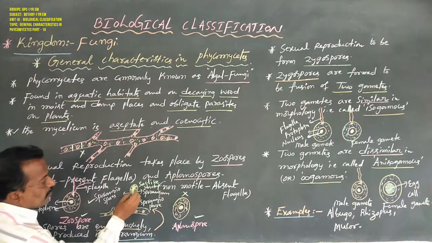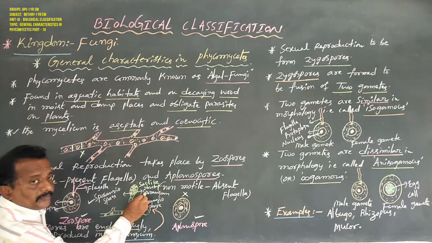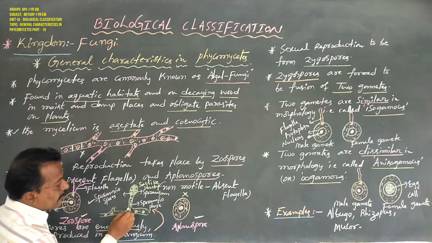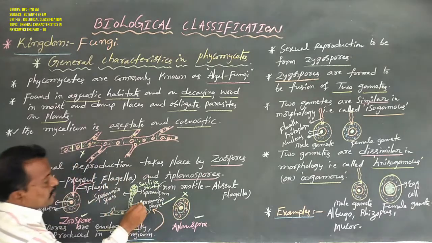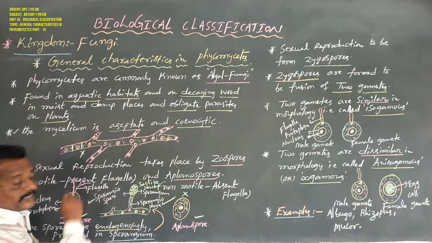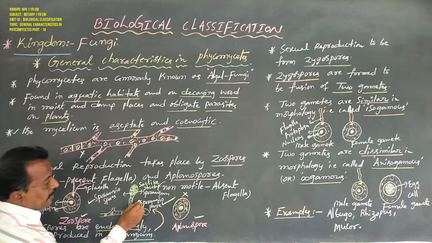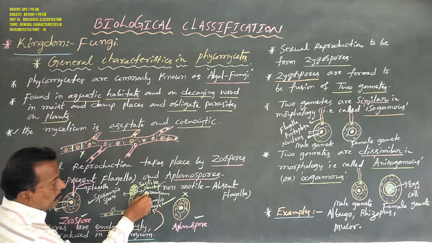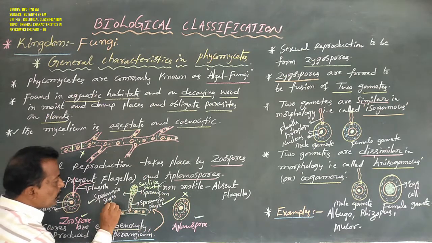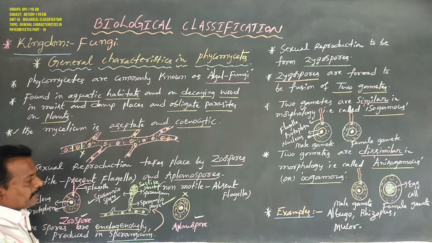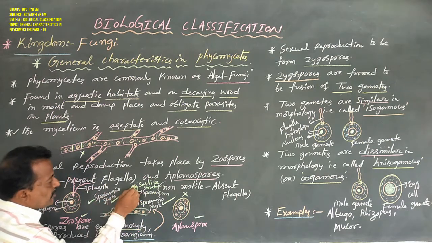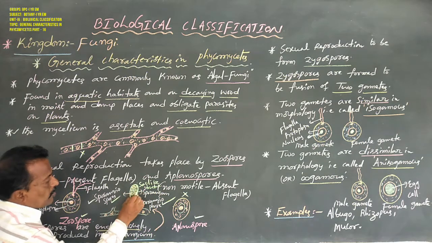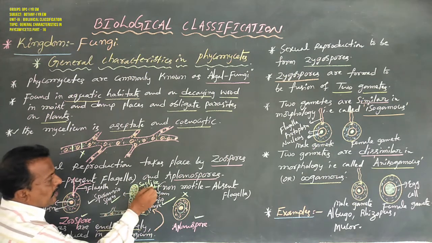A sac-like structure, the sporangium, is developed at the tip of one special hyphal branch. That is known as the sporangiophore. The sporangiophore develops the sporangium, and the sporangium develops sporangiospores. Don't confuse these. This is a sporangiophore, these are sporangiospores, and this is a sporangium, which appears as a sac-like structure.